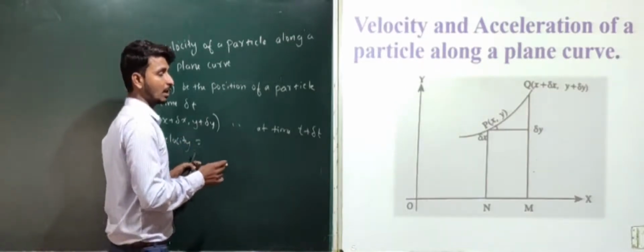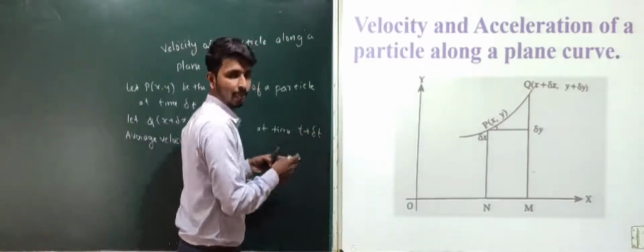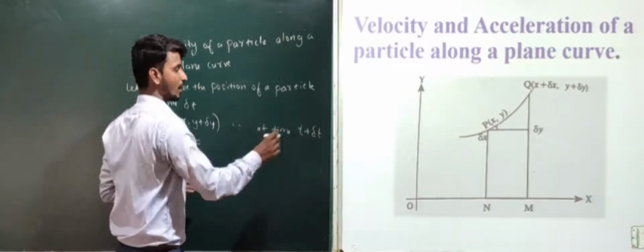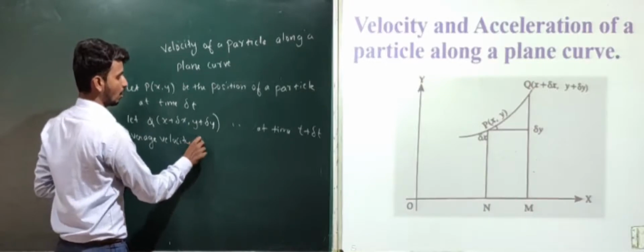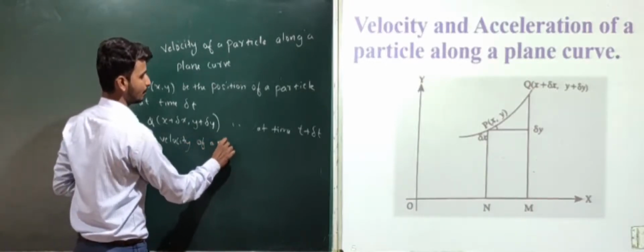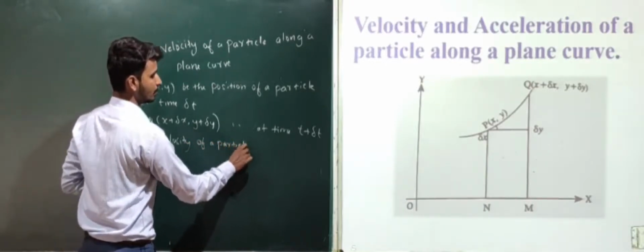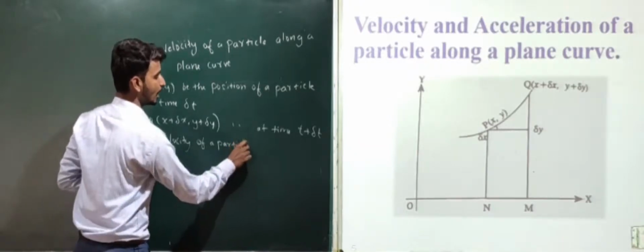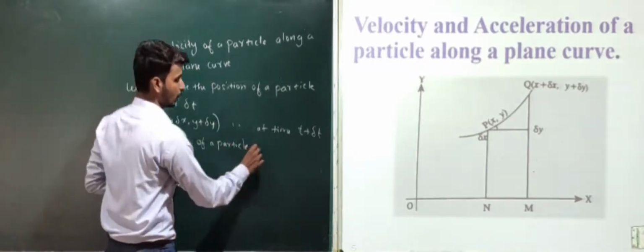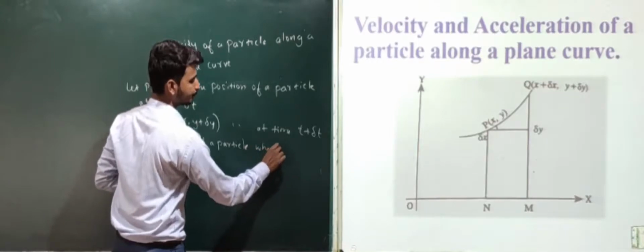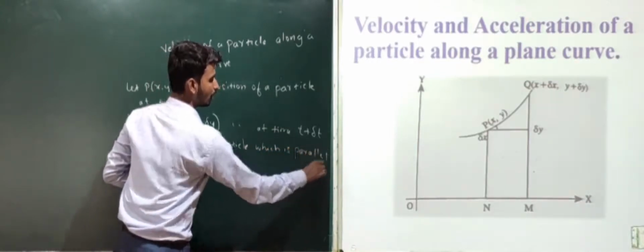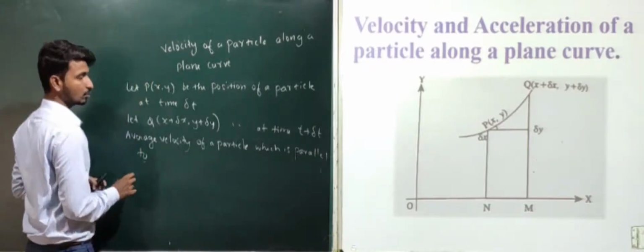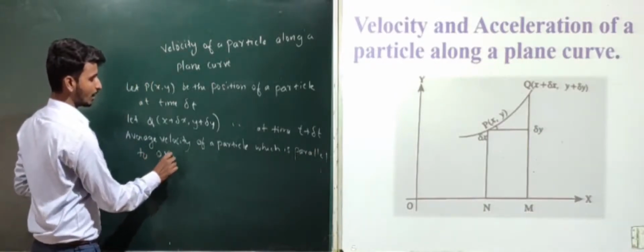Next, we will find the average velocity of a particle which is parallel to the coordinate axis Ox.